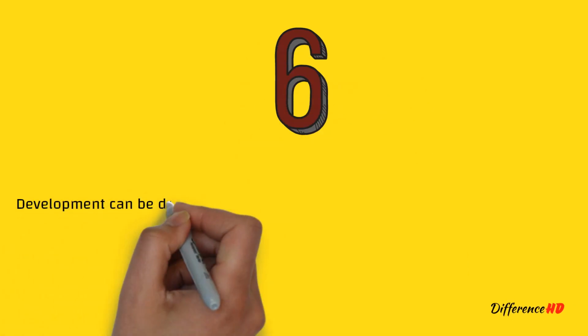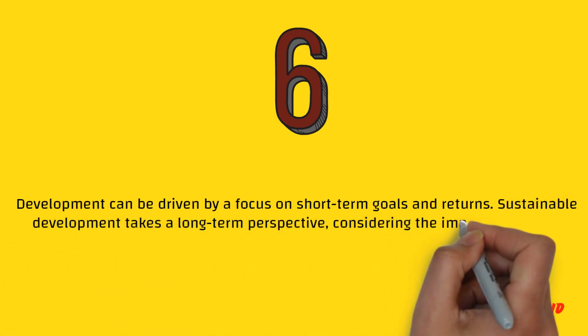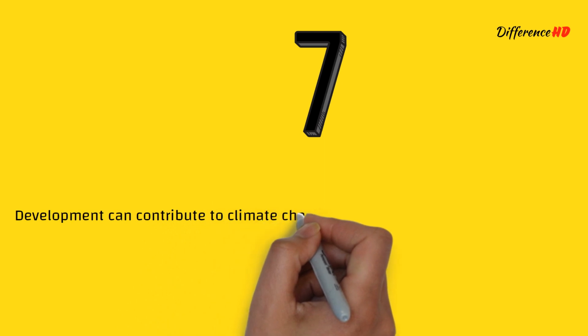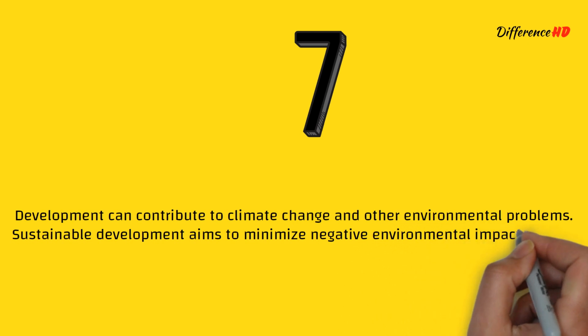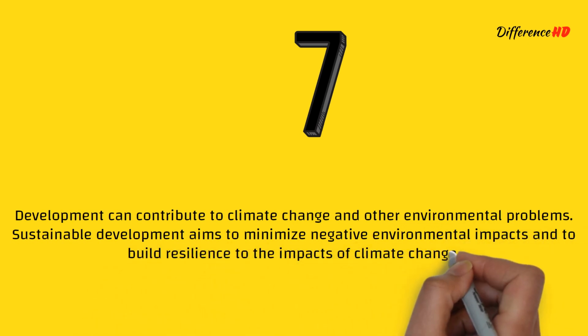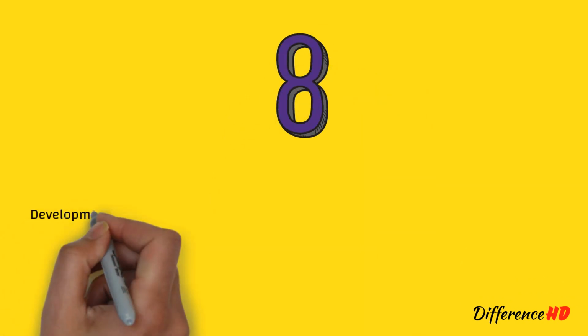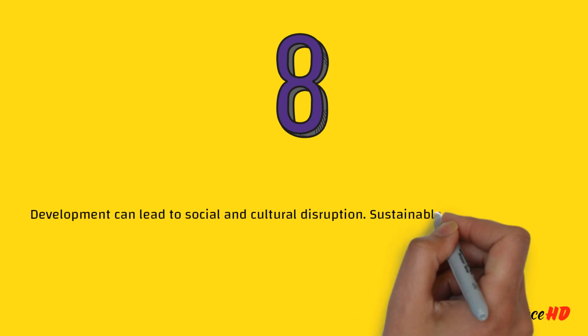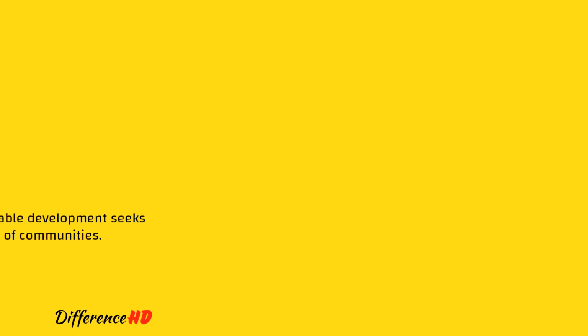6. Development can be driven by a focus on short-term goals and returns. Sustainable development takes a long-term perspective, considering the impacts on future generations. 7. Development can contribute to climate change and other environmental problems. Sustainable development aims to minimize negative environmental impacts and to build resilience to the impacts of climate change. 8. Development can lead to social and cultural disruption. Sustainable development seeks to respect and preserve the cultural and social traditions of communities.